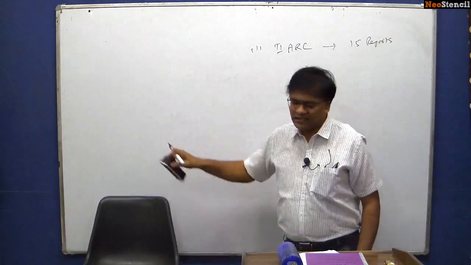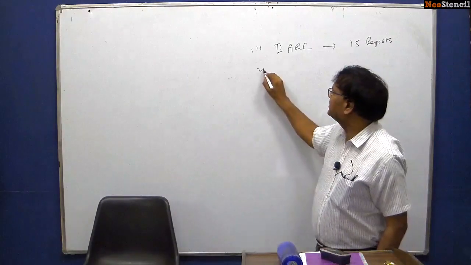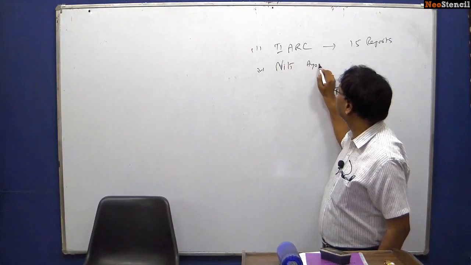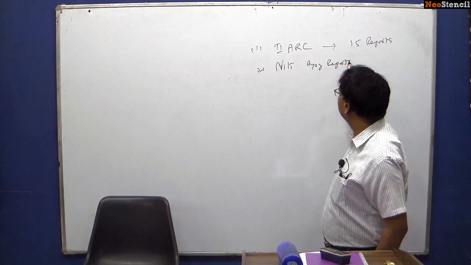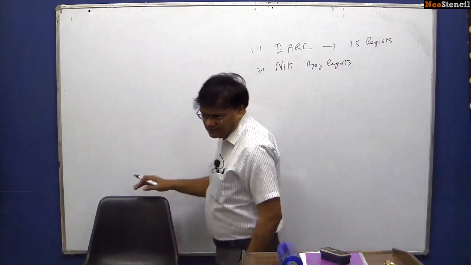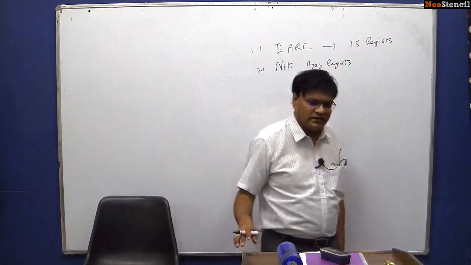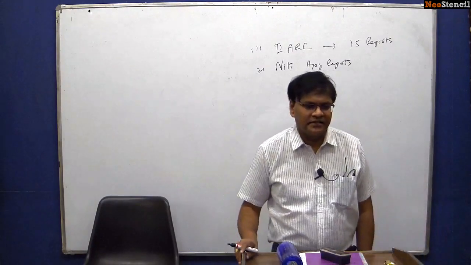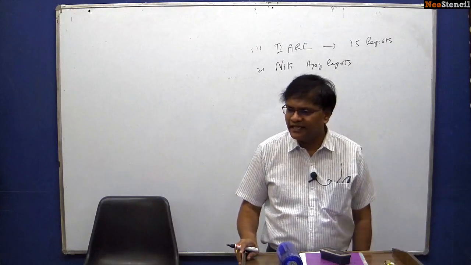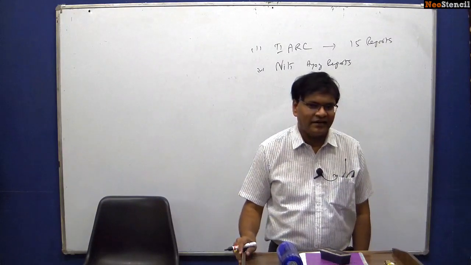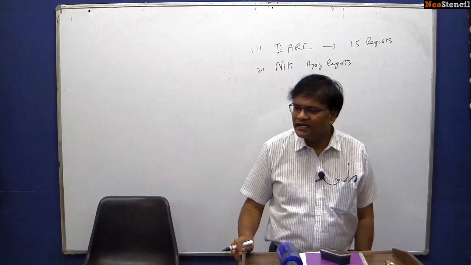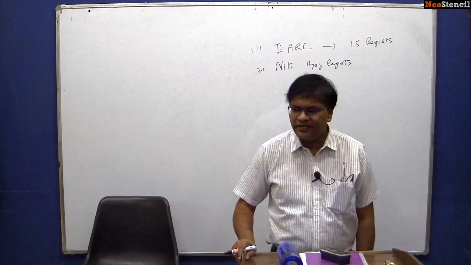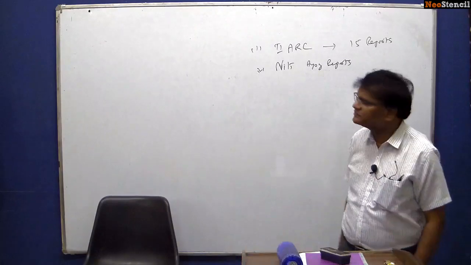Next, what are the other things? Next one is Niti Aayog reports. When BJP came to power in 2014, they replaced the Planning Commission with Niti Aayog. This Niti Aayog regularly comes out with reports, and these reports are very important for us, both for your general studies as well as public administration.